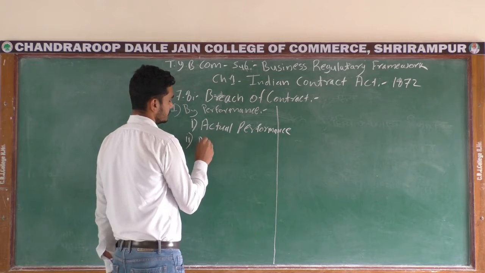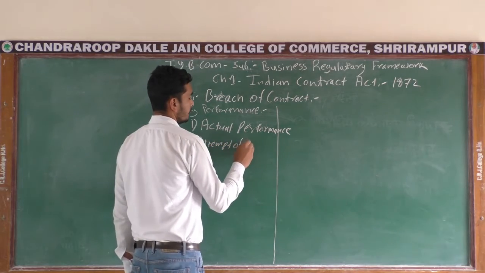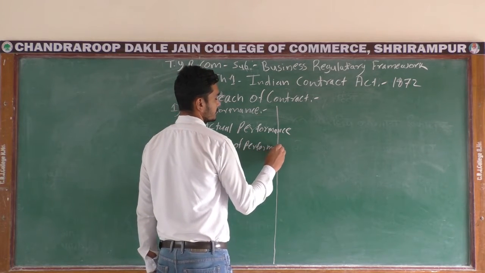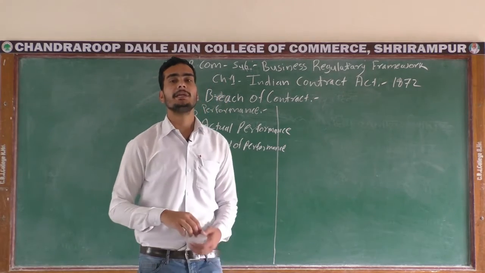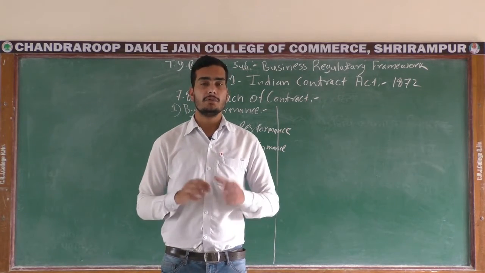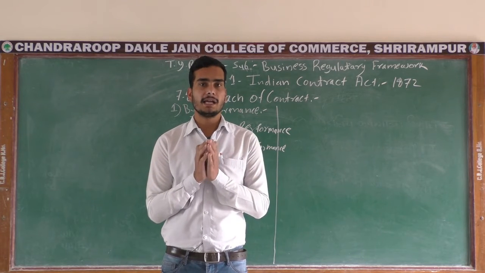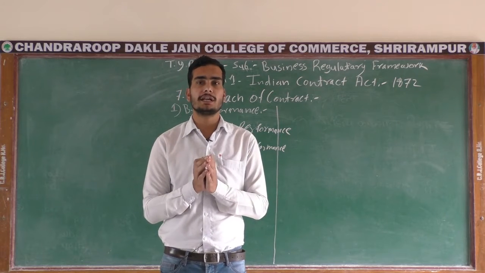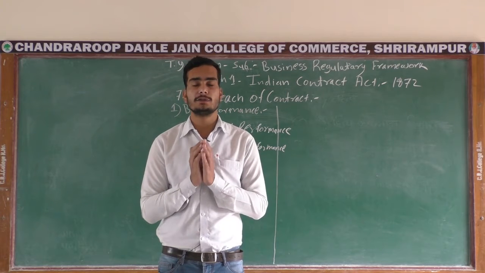The second is by attempt of performance. This is when the promisor is trying to perform the course of action noted in the contract, but the promisee refuses to accept that performance.